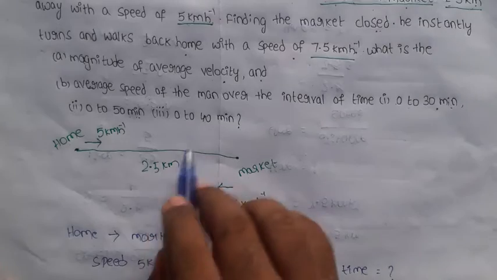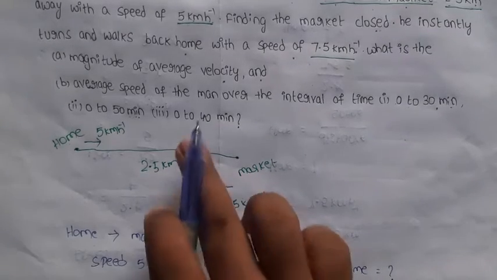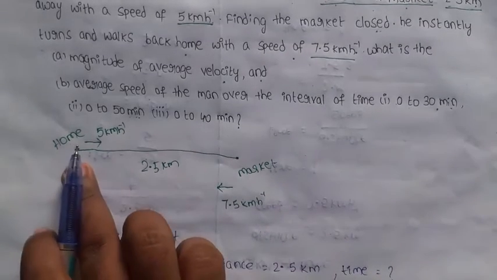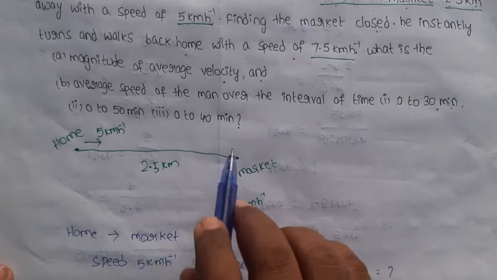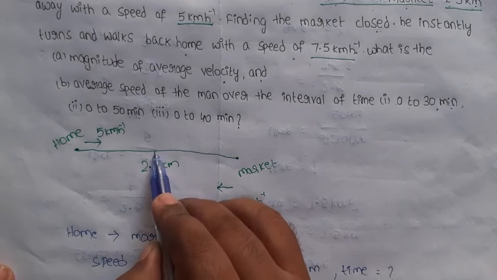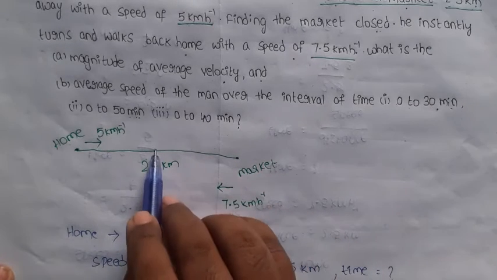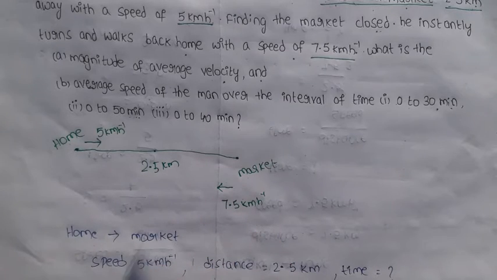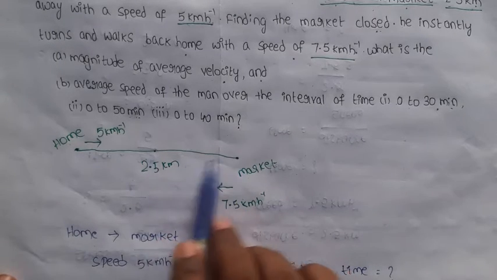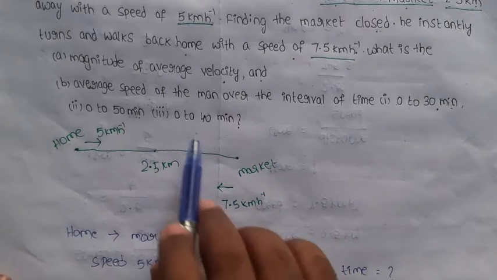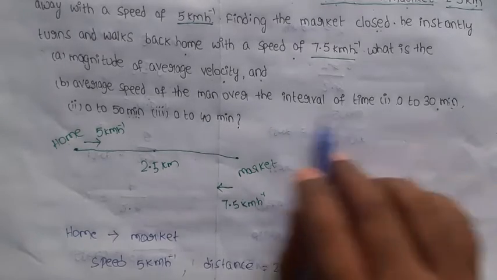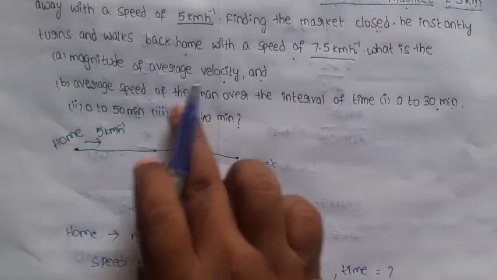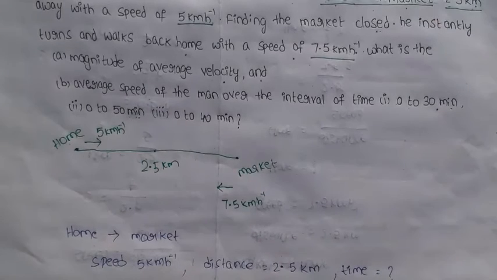40 minutes is 30 plus 10. 30 minutes is the time from home to market. What about the remaining 10 minutes? 10 minutes is the time up to the middle point between home and market. So 30 plus 10 is 40. This is the time. So in these time intervals, we are going to find the average speed and average velocity.